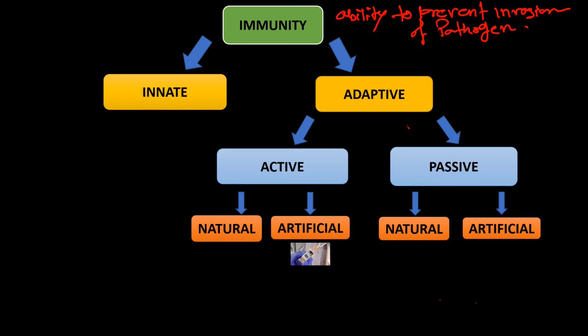Next, we can broadly classify the immunity under two headings. One is innate immunity and another one adaptive immunity. Innate immunity simply means that inborn resistance against infection.